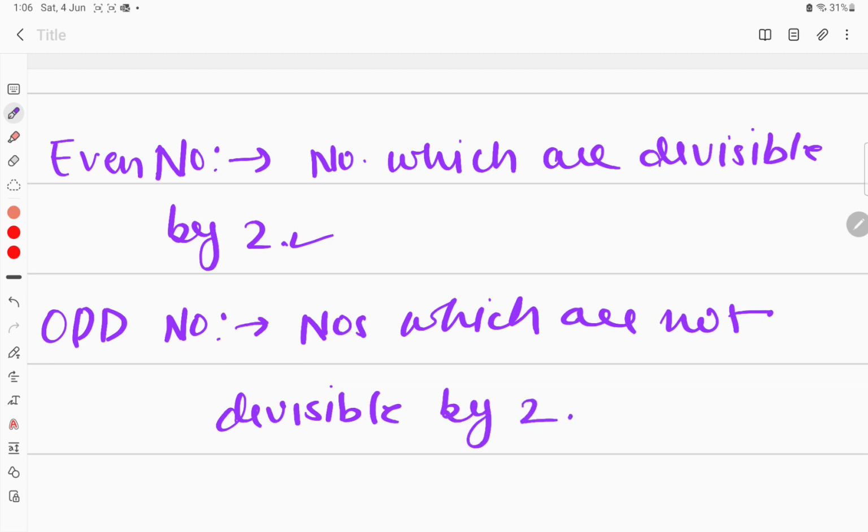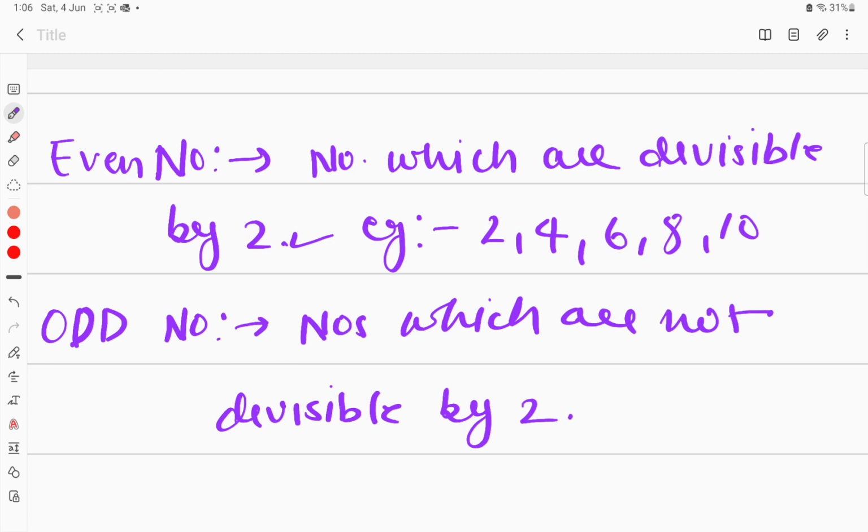If it is not divisible, we call it an odd number. Here, if I have to write examples, I can write 2, 4, 6, 8, 10. So basically these are multiples of 2, and multiples of 2 are the even numbers.